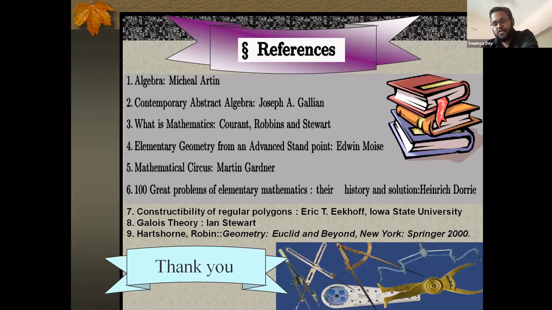Okay, and he has talked about Menelaus's theorem while discussing this construction of the cube root. Also, he talked about the work of Euclid, and how he constructed the regular pentagon and then the regular 15-gon and these things. Okay, so this was the content of his first and second talk.